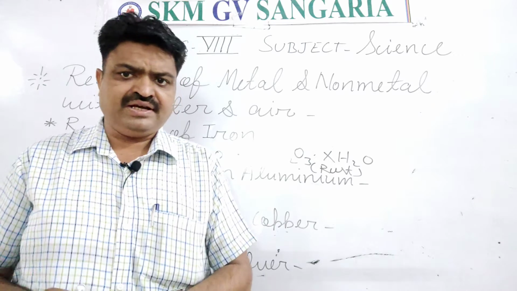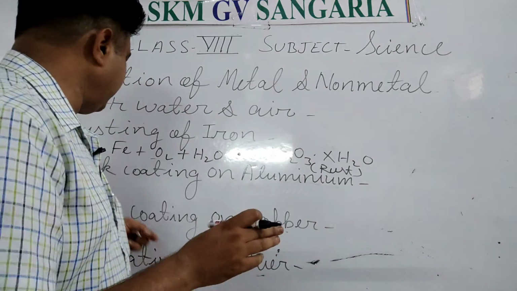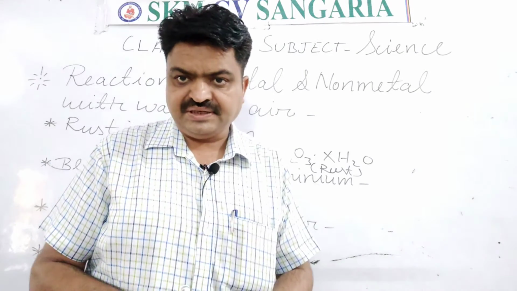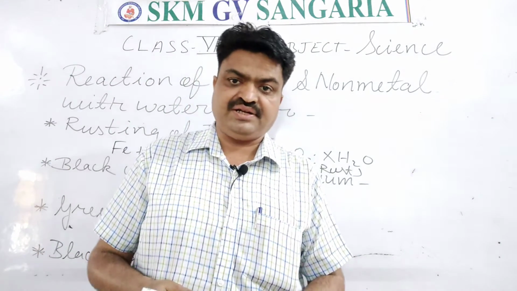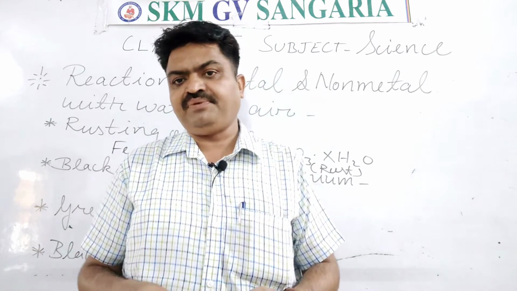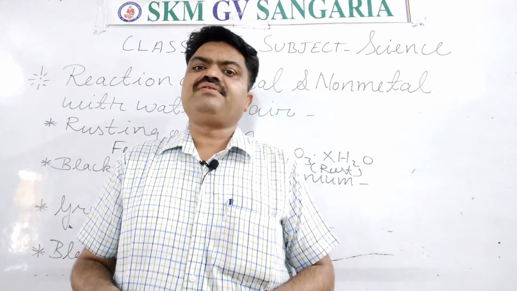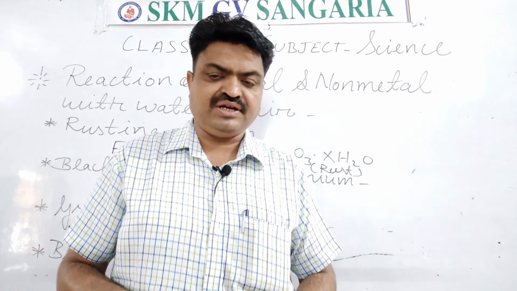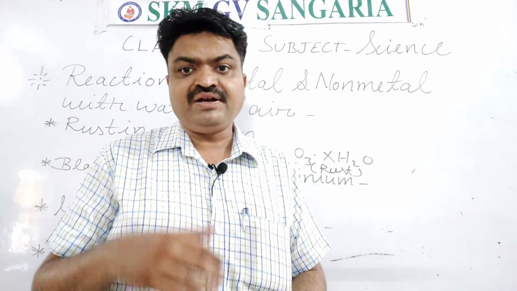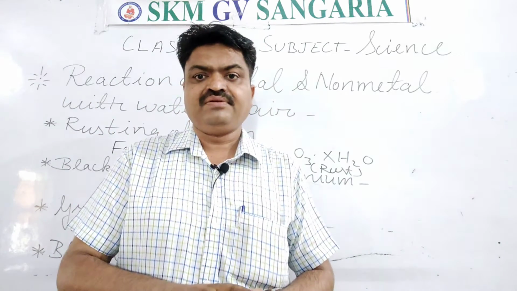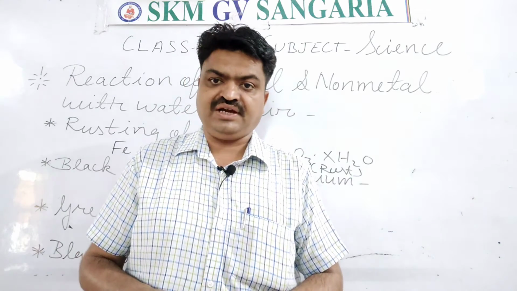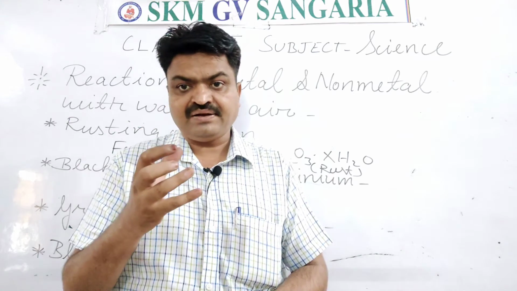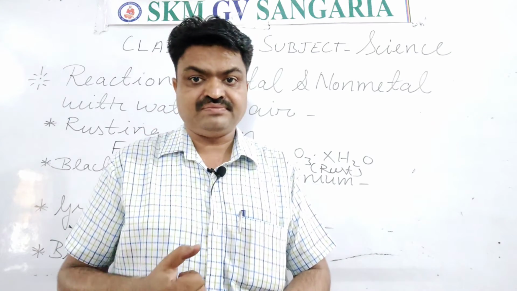Now we come to the next chemical reaction, black coating on aluminium. When we purchase aluminium pots from the markets, they have a shiny appearance. But if we collect water in it, then those aluminium utensils have one layer on them, and that layer is known as aluminium oxide. And due to that aluminium oxide, the black coat is formed.